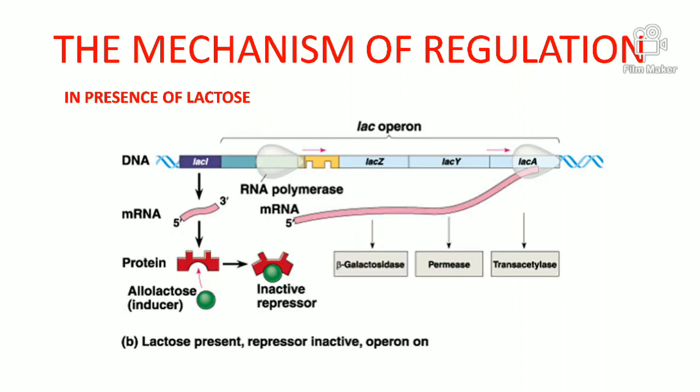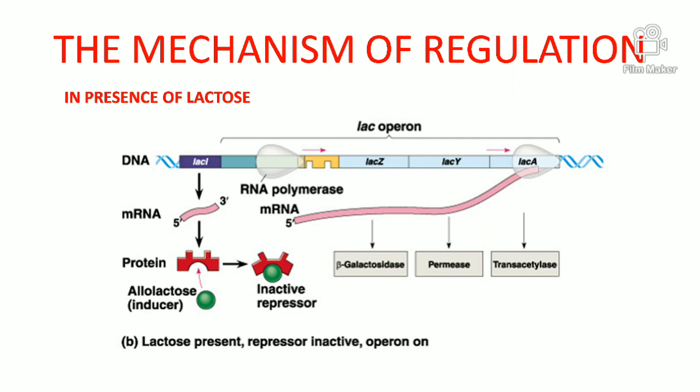The situation is different when lactose is present around. What happens when lactose is present? This lactose has affinity with the repressor protein, which was formed by the regulatory gene, and it binds with the repressor protein. As a result, the repressor cannot bind with the operator, and it cannot block the way of the RNA polymerase enzyme.